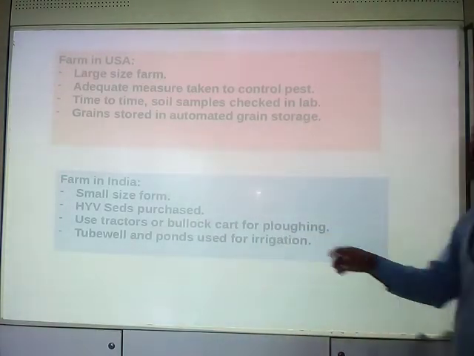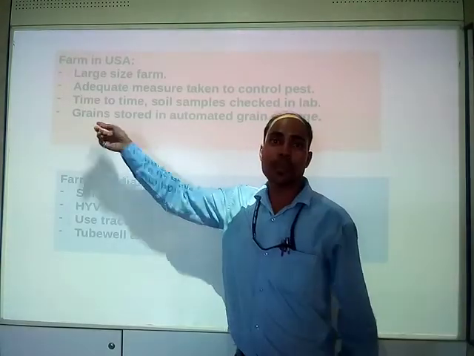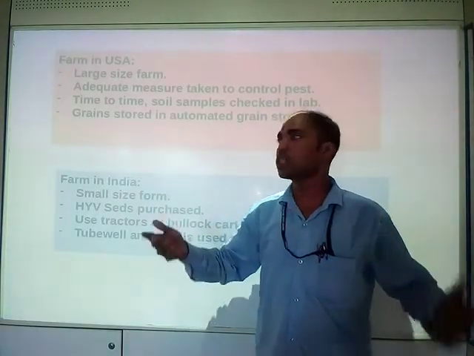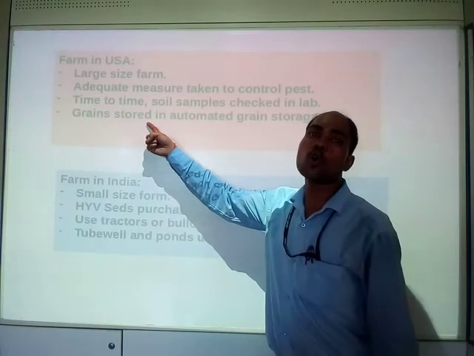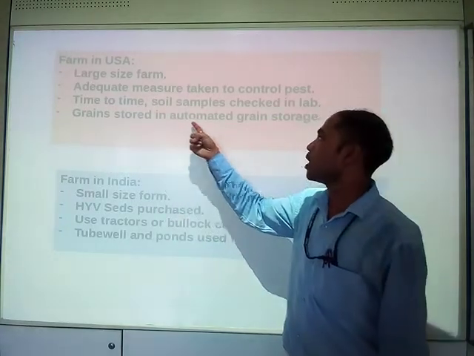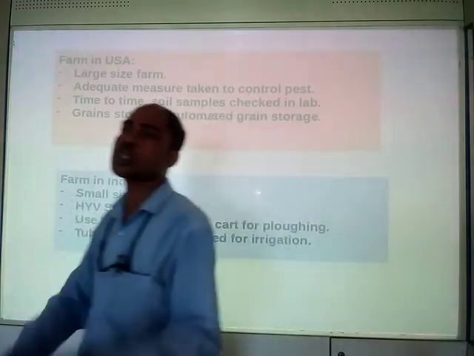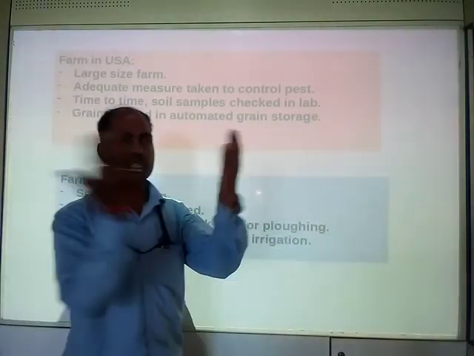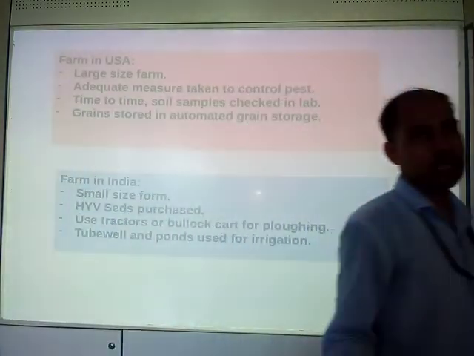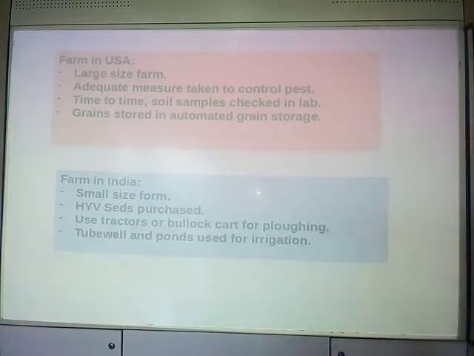Moreover, the grains produced after agriculture are stored in automated grain storage, where everything is done with the help of machines, everything is automatic.